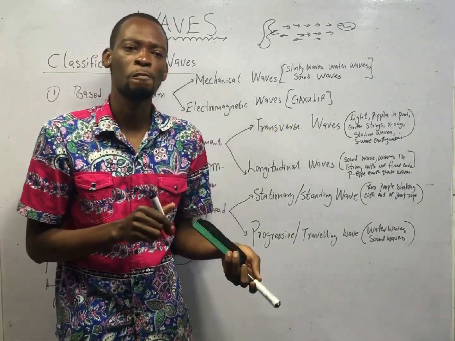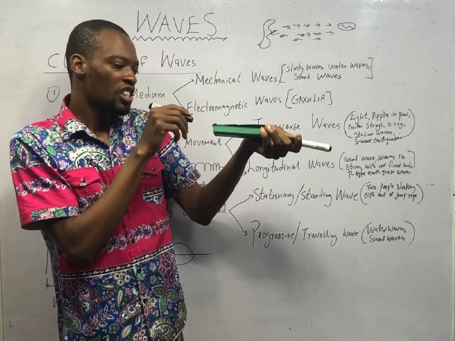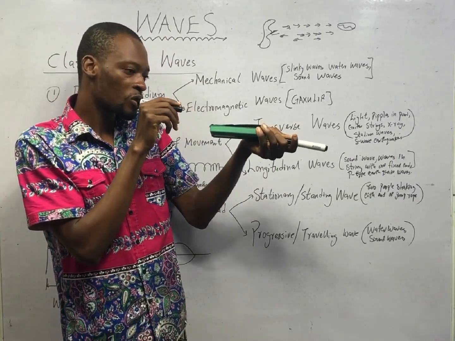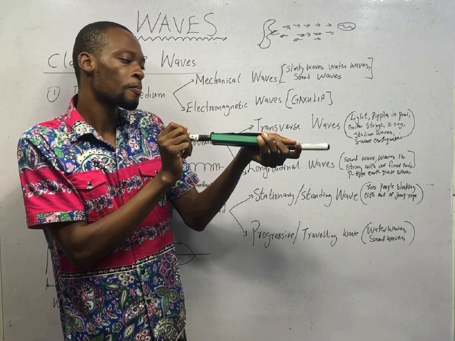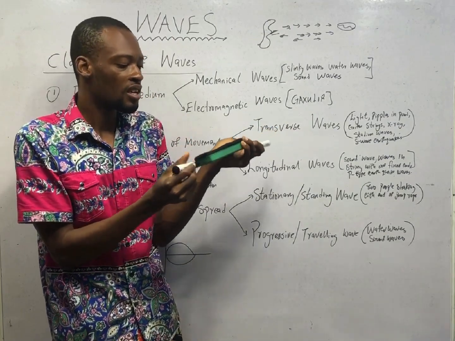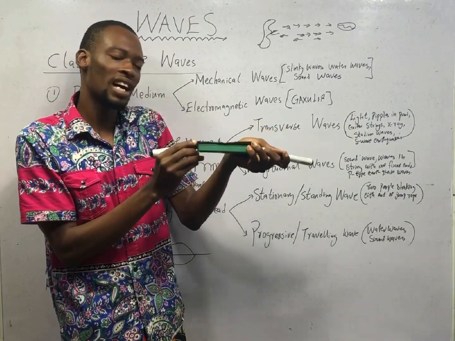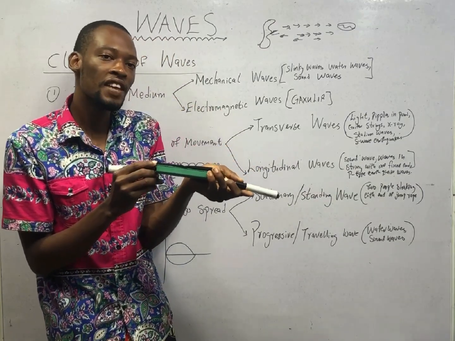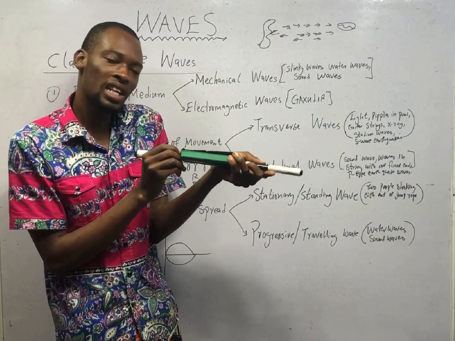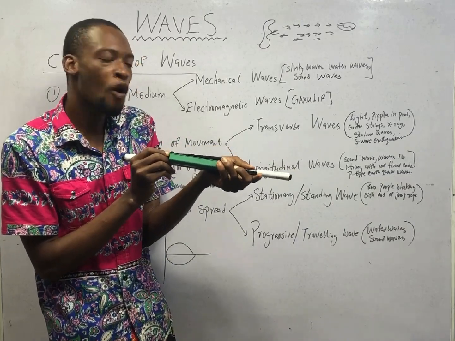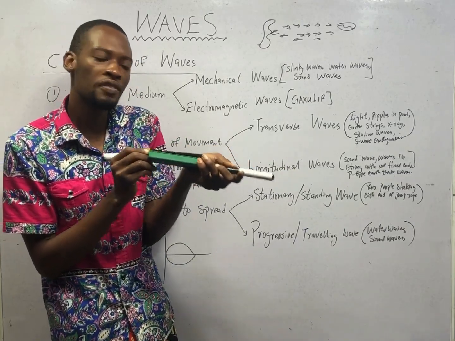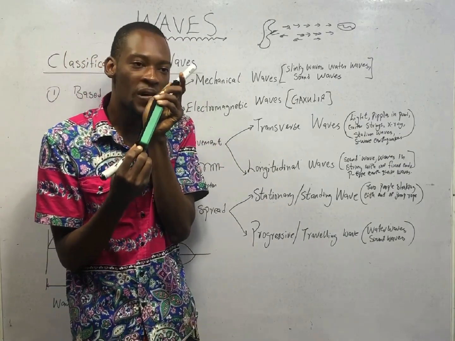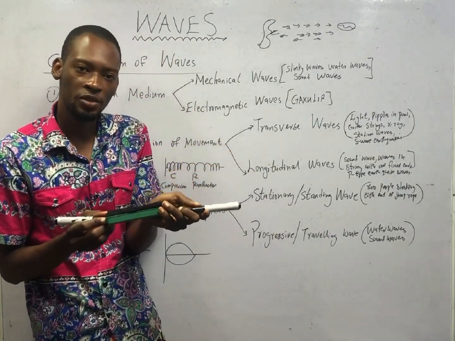Now this is what happens. I say physics. This particle moves to hit this one. You notice something. At this point, this particle and this one are very close. This one and this one, they are far. Therefore, the part where the particles are closer is referred to as compression in a longitudinal wave. The part where the particles are far apart is referred to as rarefaction.